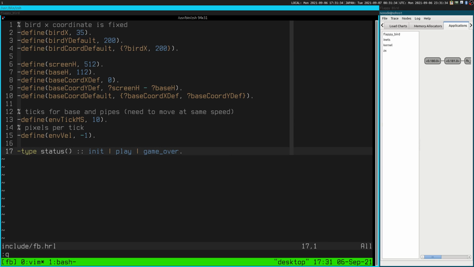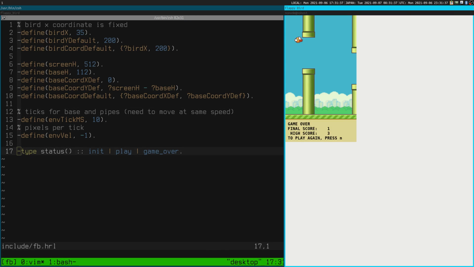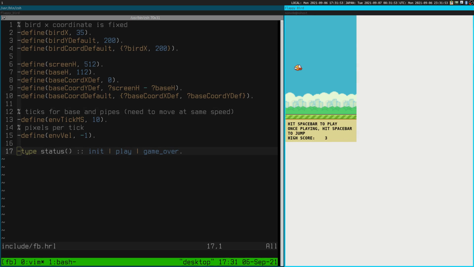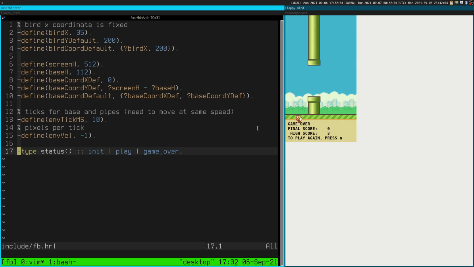And then type status. Every single process, except I guess the tickers maybe, needs to know whether we're in the initialization phase, which is right after the program boots up, or maybe it's an init, I'm not 100% sure, whether we're playing, or whether we're in the game over state. Everything needs to know about that, I think. We'll see.